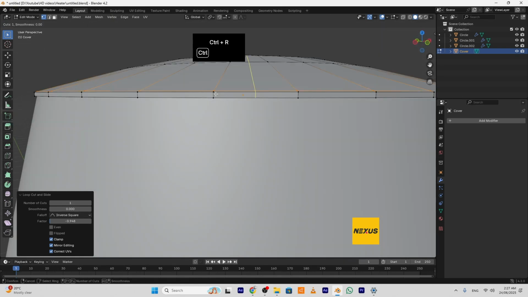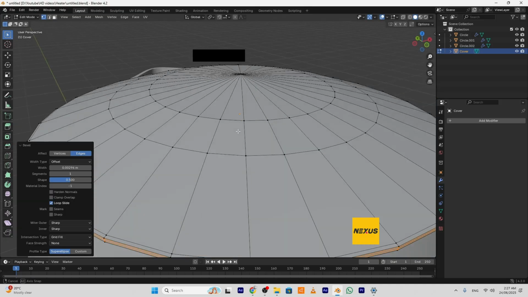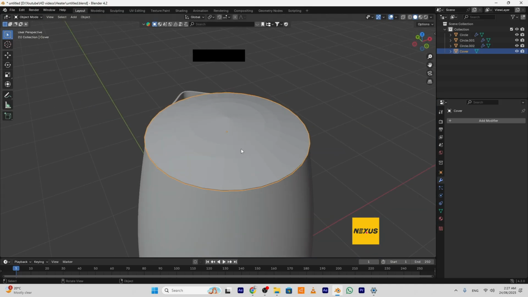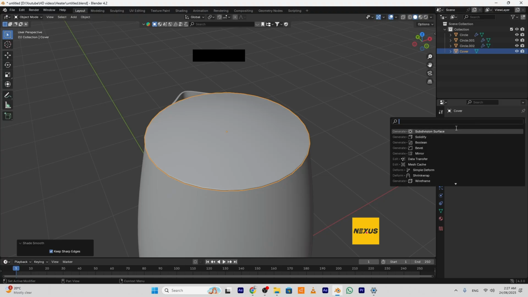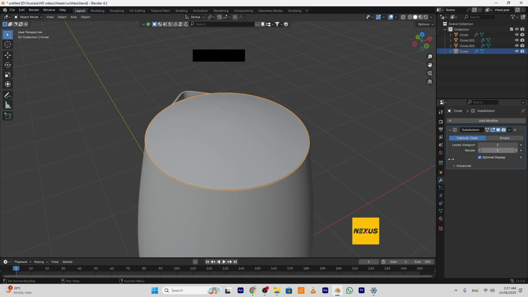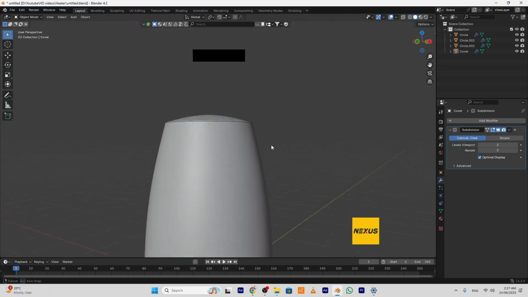Add one edge loop here, bevel it. So shade smooth. Add subdivision surface 2 times. Okay, this is the cover.